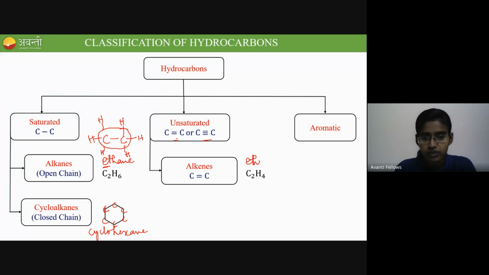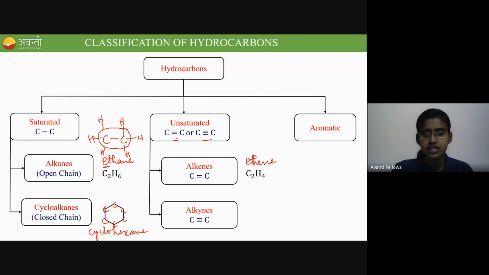Just before, we have seen polythene. Those polythenes are made from ethene. And the second classification under unsaturated is alkynes. Alkynes are carbon-carbon triple bonded systems. The example for an alkyne is C2H2. The name of C2H2 is ethyne. It is an alkyne, right? So a two-carbon alkyne is called ethyne.